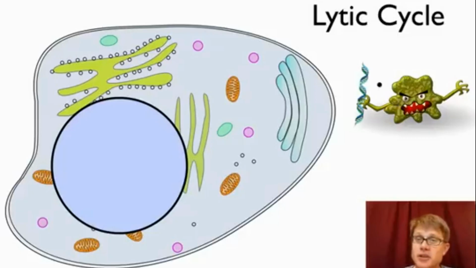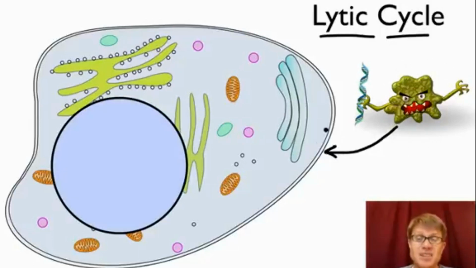Now, this is my kids' version of the lytic cycle, or how viruses make copies of themselves. So it's not super accurate. I wish viruses looked like that, but they don't. So what do you need to be a virus? Well, you need to have some genetic material, DNA or RNA. You have to have something to put it in, so there's usually a protein coat. And then a lot of them will have membranes around the outside that allow them to fuse with a host cell better. And sometimes they'll actually take those membranes with them when they leave.